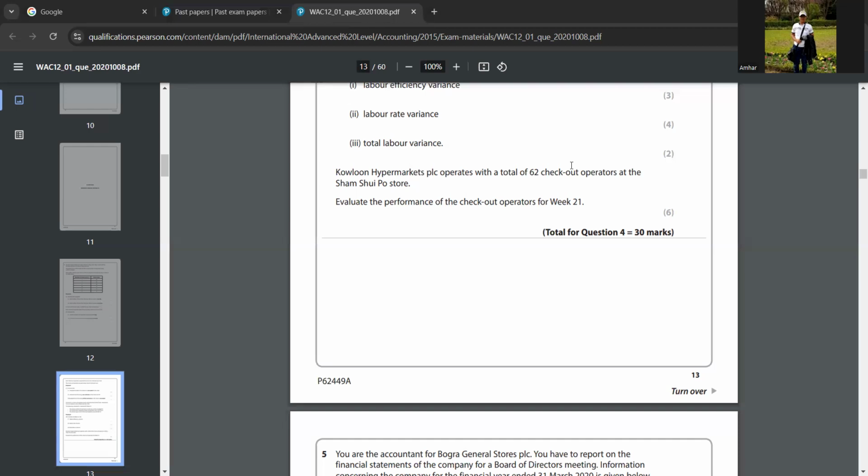The next part, total labor variance is 892.50 adverse, so that is also adverse, which means the checkout operators have been paid more than budgeted. Now, if labor rate variance is adverse, we can know that they have been paid more than the budgeted rate, right? Yeah. So that is what they're saying.